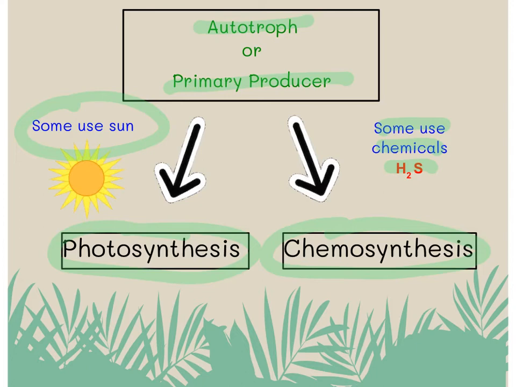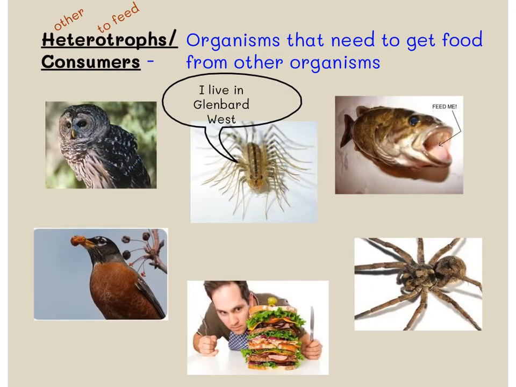On the previous slide, I showed you an example of deep sea mussels that can do chemosynthesis and make their own food. And again, autotrophs and primary producers mean the same thing. They can both make their own food. The next way that organisms can get their own food is by eating another organism. So organisms that need to get food from other organisms are known as heterotrophs.